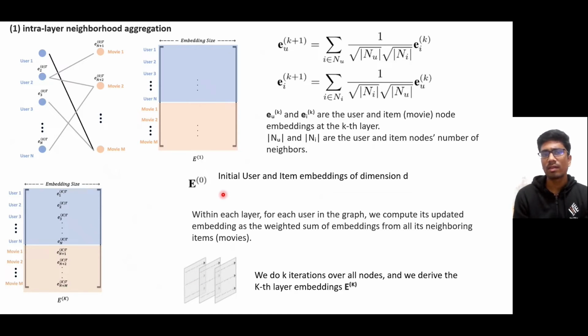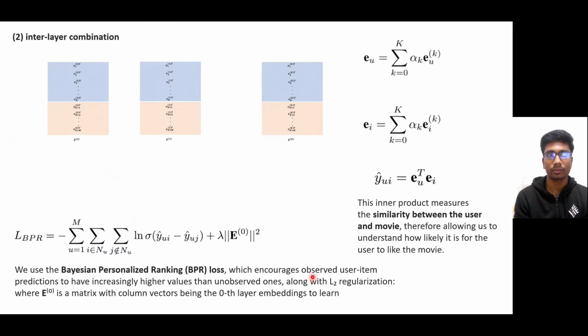So initially, we give user and item embeddings of dimension D, and in each layer of the LightGCN, we compute its updated embedding as the weighted sum of embeddings from all its neighboring items. So for the user, we take the weighted sum of items, and for the item, we take the weighted sum of embeddings of the user. And we iteratively do it for k times, meaning we derive the kth layer embeddings e^k.